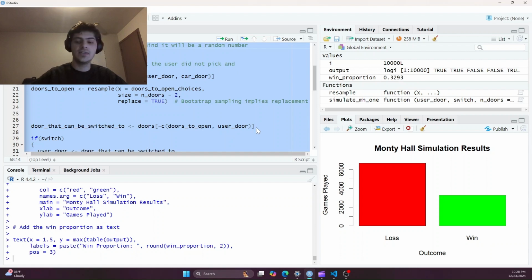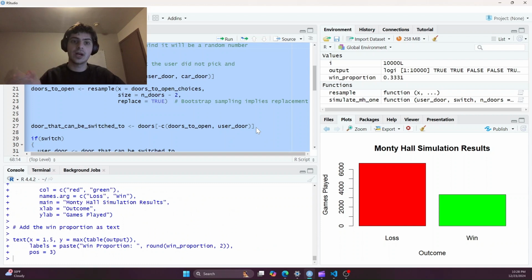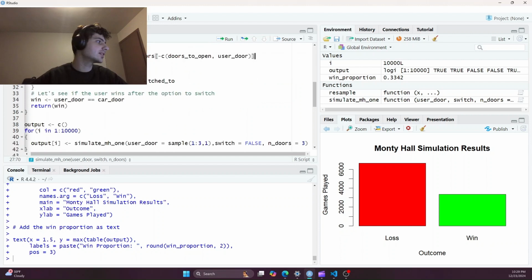So as you can see, even if we don't switch, we're still losing. So basically like 66% win, 33% loss. So you want to be switching. You want to be winning that car. Unless you don't like cars, then you probably want to stick to the door you picked.